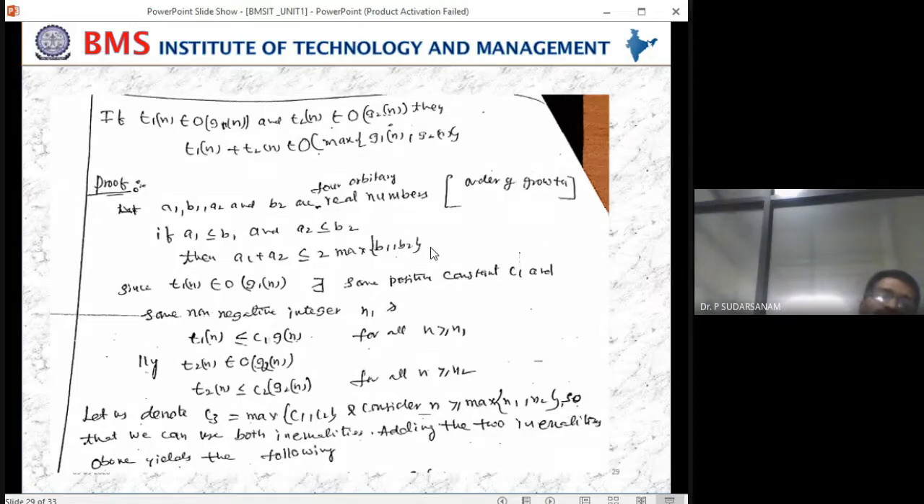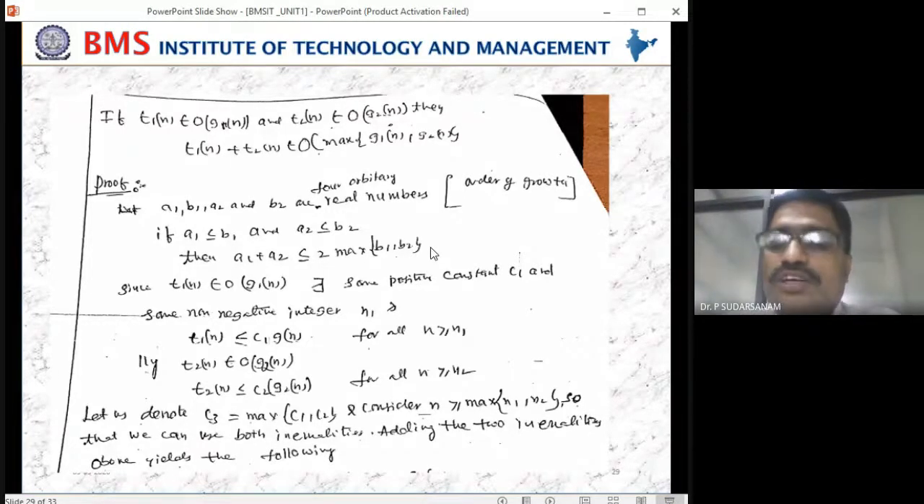A1, B1 and A2, B2 are 4 arbitrary real numbers. Arbitrary real numbers. Within the bracket, you write it. You have to take the values. That is nothing but the order of the growth. All of you write it once.